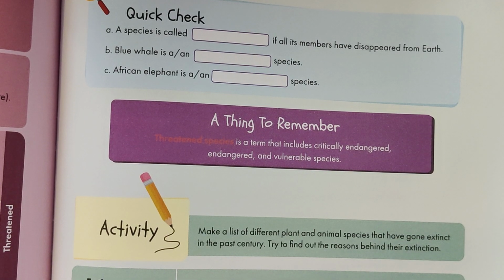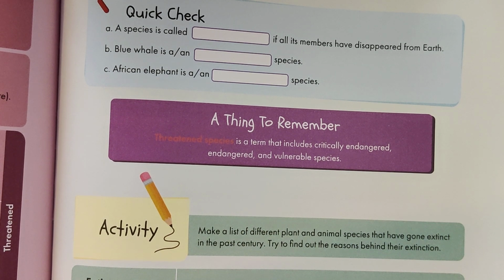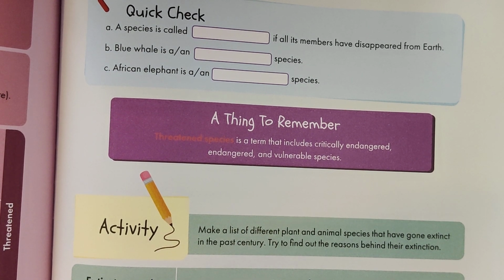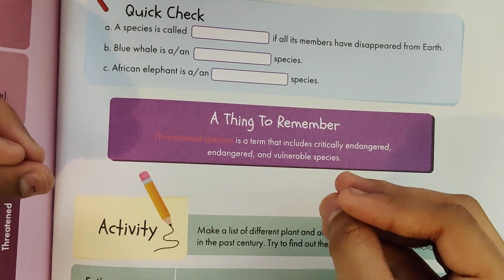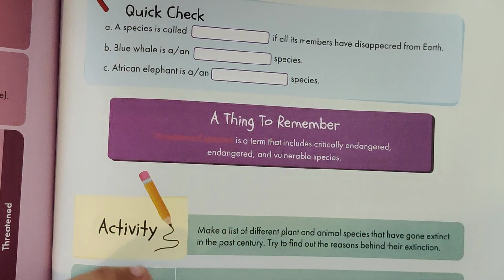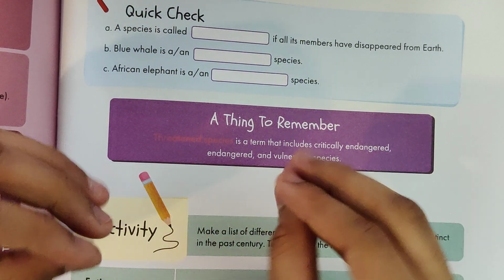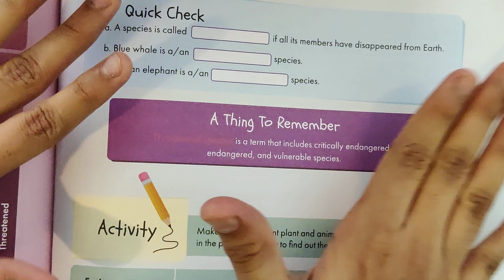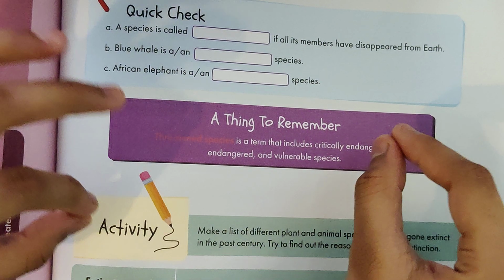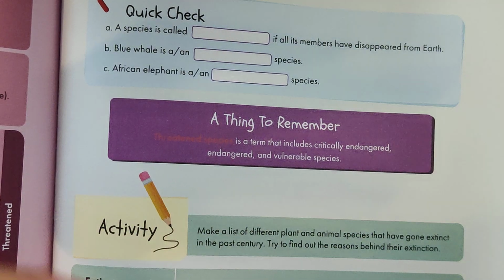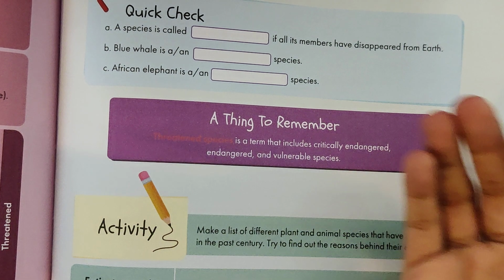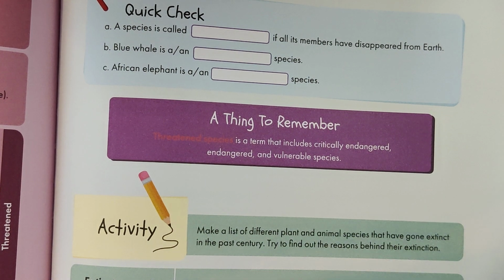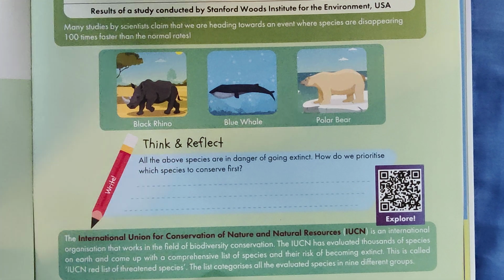Okay, what is a threatened species? Threatened species are vulnerable species that can get extinct. They are at the peak of extinction, so they have to be reproduced and get more in numbers so that they won't get extinct. There is something called the red data book.